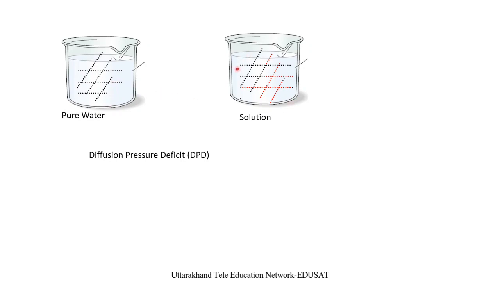But whenever a solute is added to water, that solute reduces the kinetic energy of the water molecules, and this reduction in kinetic energy results in the lowering of the diffusion pressure of the water molecules. So the diffusion pressure represented by pure water gets lowered whenever a solute is added to water.